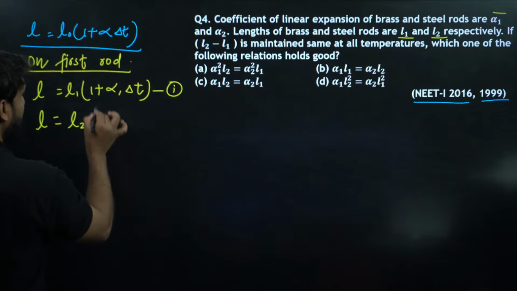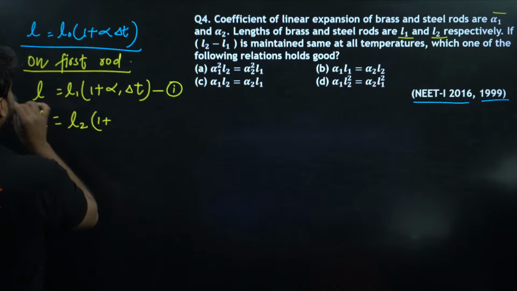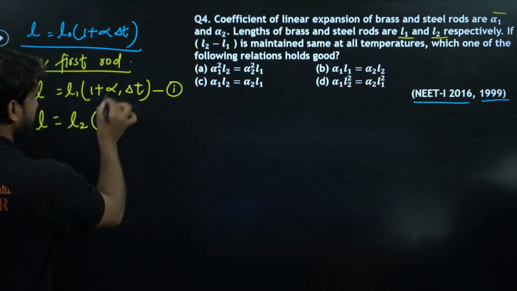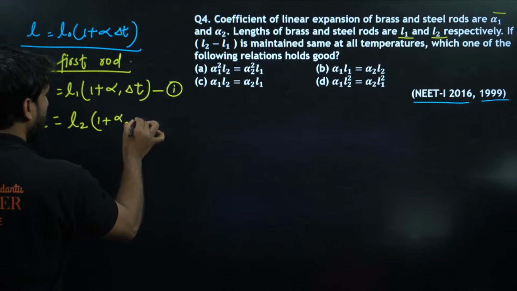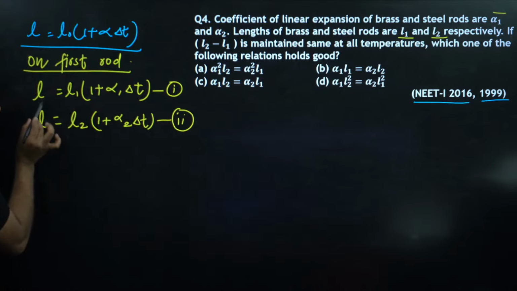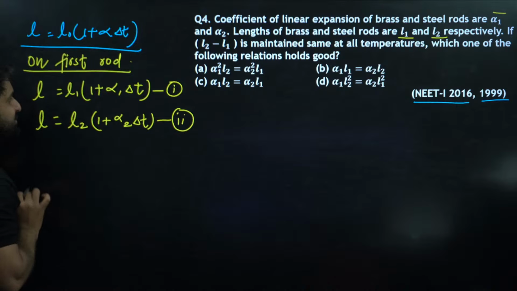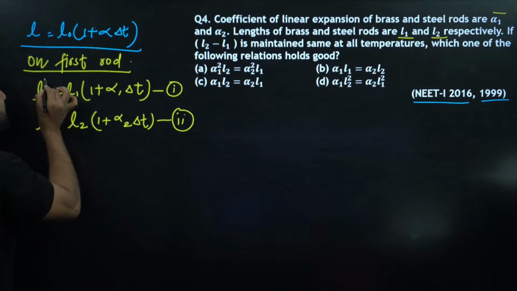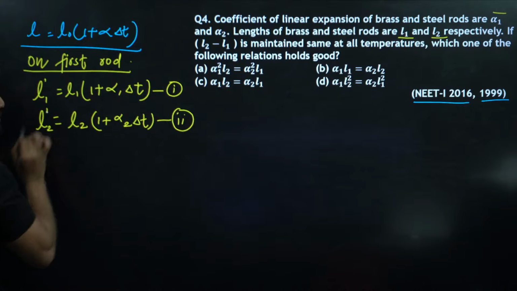So L2 times (1 plus alpha 2 delta T), the same temperature change. We can call the new lengths L1 dash and L2 dash.